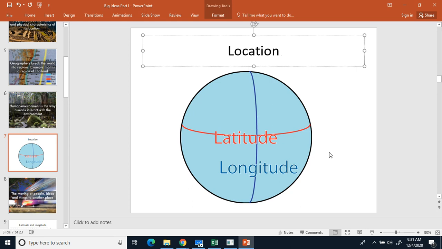Latitude is the thing you do first. Remember, that's you measuring how far something is north or south of the equator. And then longitude is how far something is east or west of the prime meridian. And remember, in social studies, just to make things confusing, we go y by x instead of x by y. Why? I don't know. We just do. So in social studies, it is y by x and not x by y.